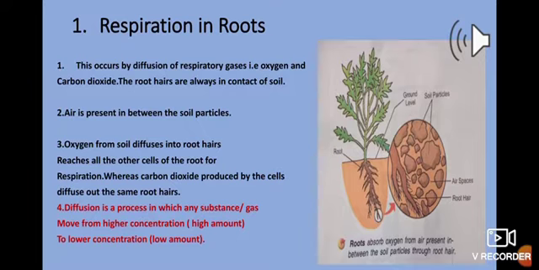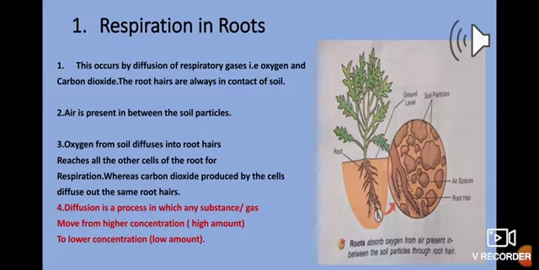If the respiration takes place in the cells of the root, oxygen needs to come through the process of diffusion from the soil through the root hair, and it enters into the cells of the root, where this oxygen is utilized for the breaking down of the food and the release of energy, whereas as a byproduct or as a waste product carbon dioxide is released.